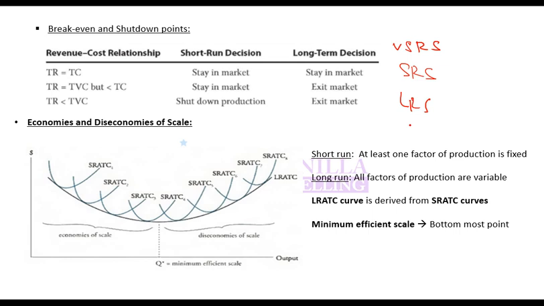That is, you will need more workers and you will need more machinery. So remember the difference. How do you form long run supply? You just take the bottoms of short run average total cost and join those points, that gives you long run average total cost curve.